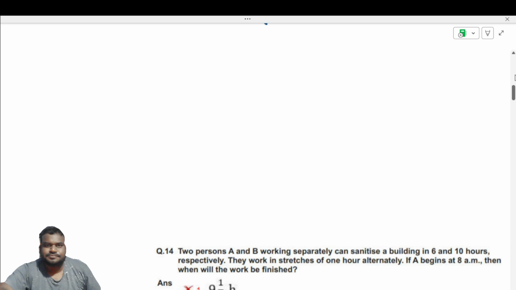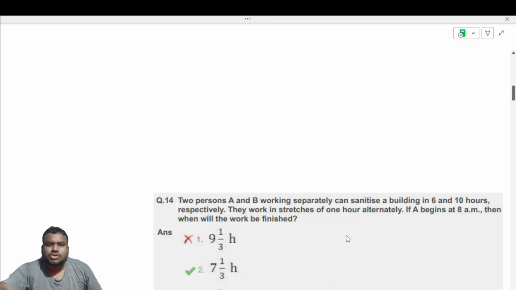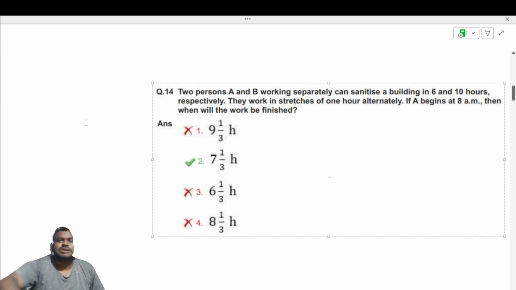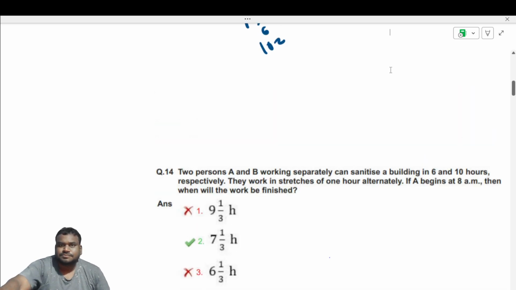Next question. Two persons, A and B, working separately, can sanitize a building in 6 hours and 10 hours respectively. They work in stretches of 1 hour alternately. A begins at 8 a.m. Then when will the work be finished? Okay. So this is the question.